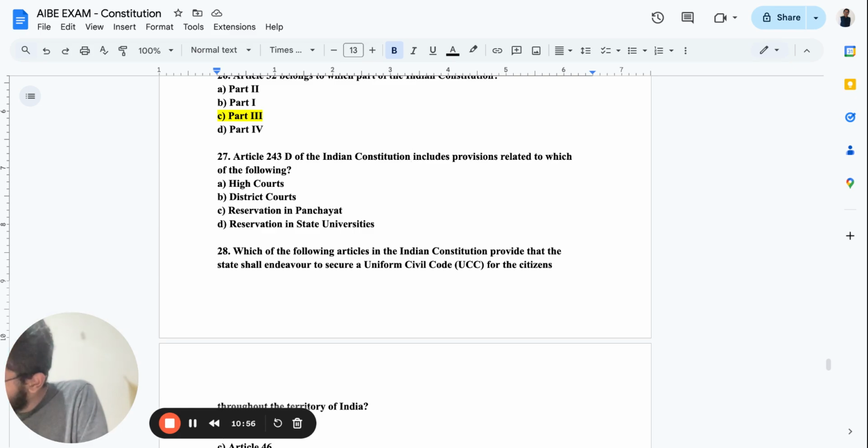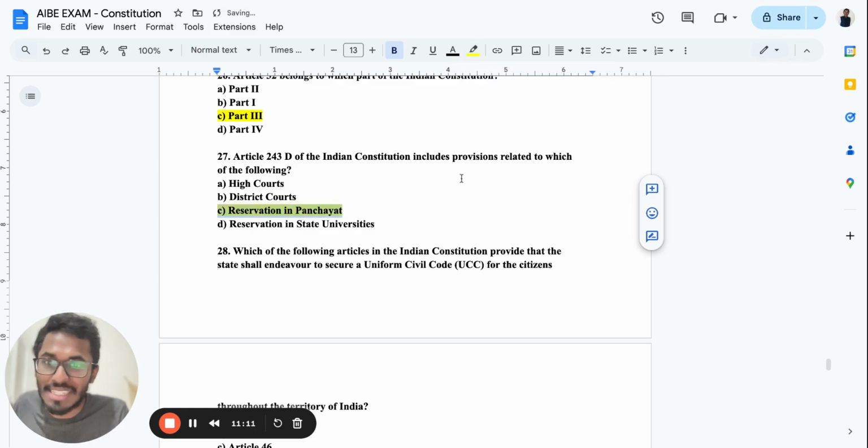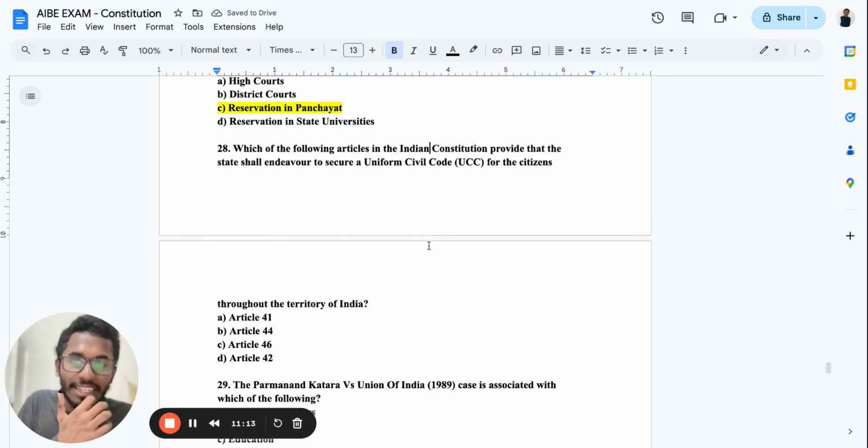243D speaks about the panchayat system, reservation of seats. If you go there, you'll find reservation of seats in the panchayat. It comes in Part 9 of the Constitution, under the heading of Panchayat. Such a question you cannot afford to miss. Please do it along with me, or else it'll be very tough for you.